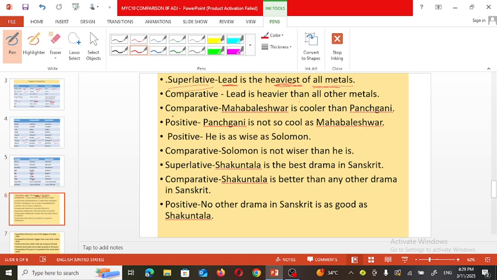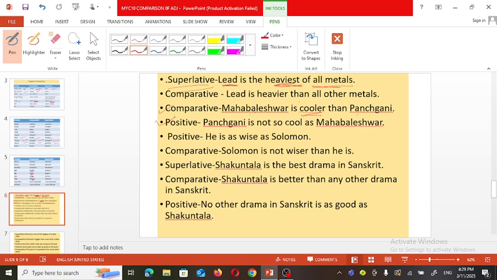Now see the second example. Mahabaleshwar is cooler than Panchgani. Here, two objects are compared, that is Mahabaleshwar and Panchgani. And cooler is the adjective used here. So, cooler is adjective here, and the sentence is in a comparative degree. Comparison is made between Mahabaleshwar and Panchgani. When we change the sentence, now how can it be changed? This comparative degree can be changed only into positive. It cannot be changed into a superlative degree. So, how will the sentence be?